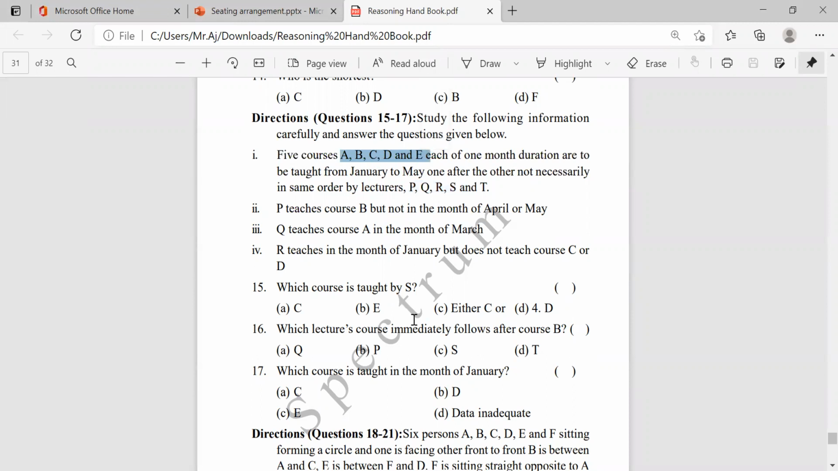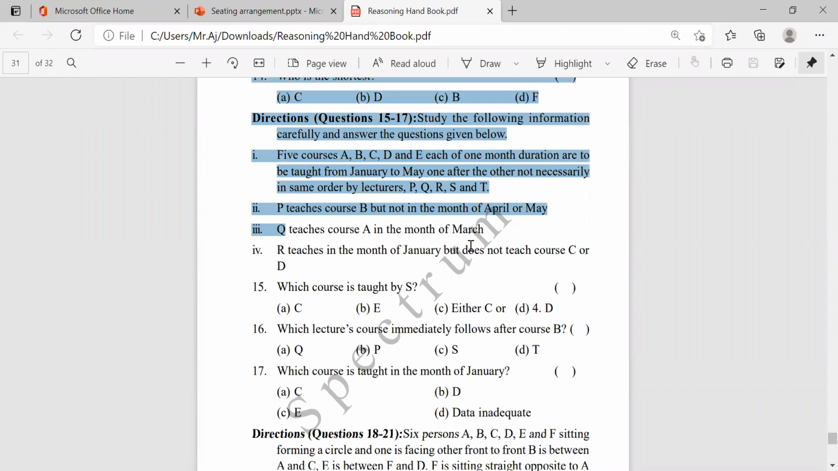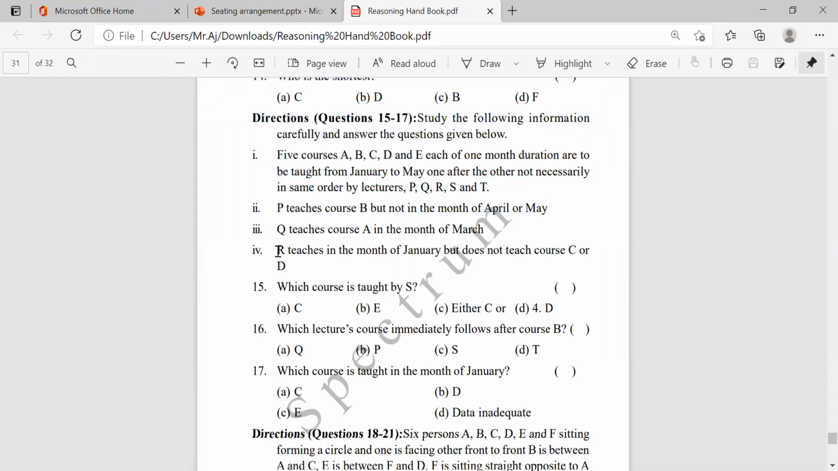Totally, they gave 3 different types of relations between persons, courses, and months. You need to find out which one is related to the other. P teaches course B, but not in the month of April and May. Q teaches course A in the month of March. This is a direct sentence. R teaches in the month of January, but does not teach course C or D.